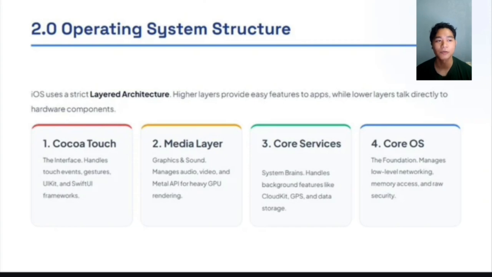The second one is the media layer, graphics and sound. It manages audio, video, and the Metal API for heavy GPU rendering. The third one is core services, the system brain. It handles background features like CloudKit, GPS, and data storage. The final one is Core OS, the foundation. It manages low-level networking, memory access, and raw security.